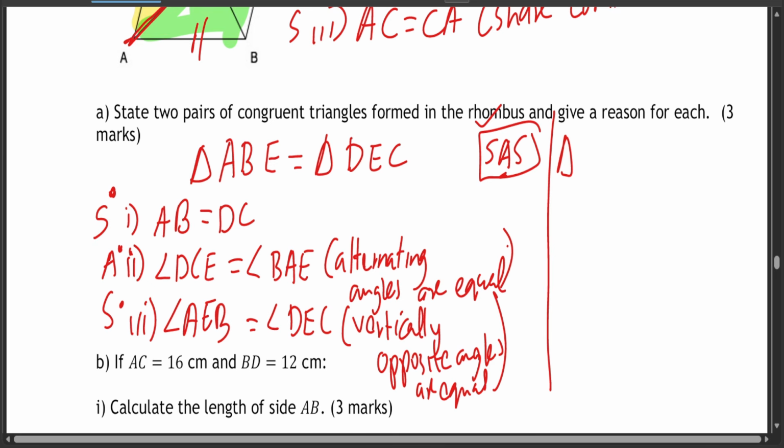Oh no, this is not the SAS. This I think is the, what do you call it? The ASA. That is the two angles are equal. The ASA rule, you can use this, and the SSS, and the SAS. So this is the ASA rule, angle, side, angle. Now I think you've understood that part.